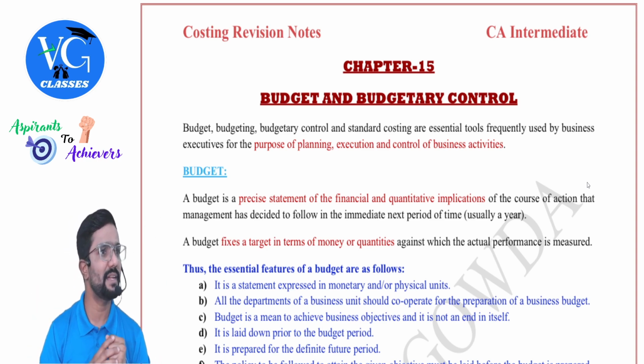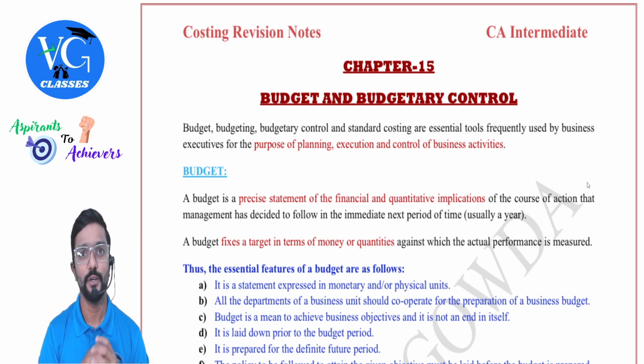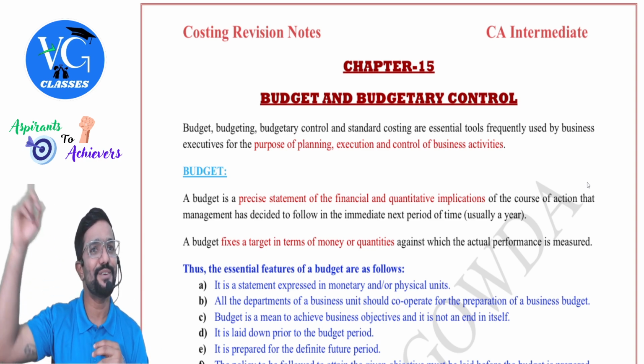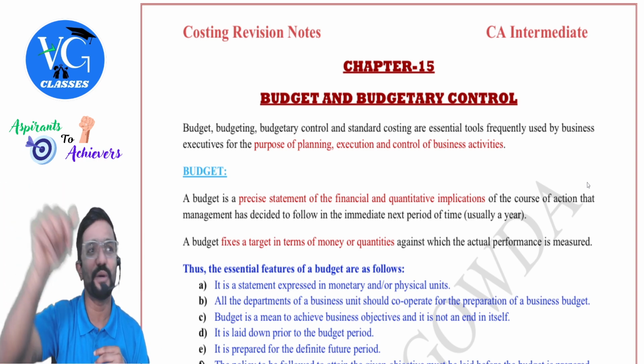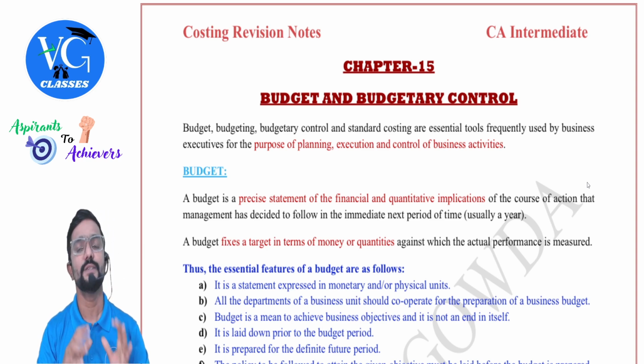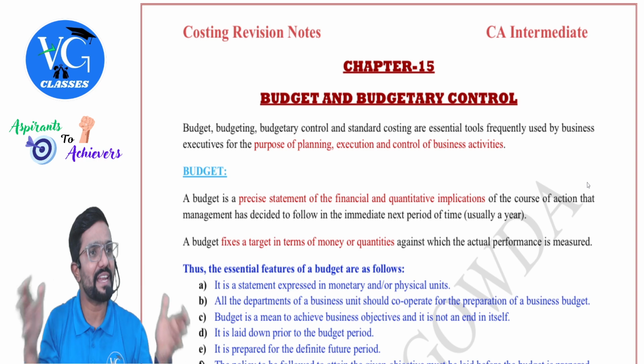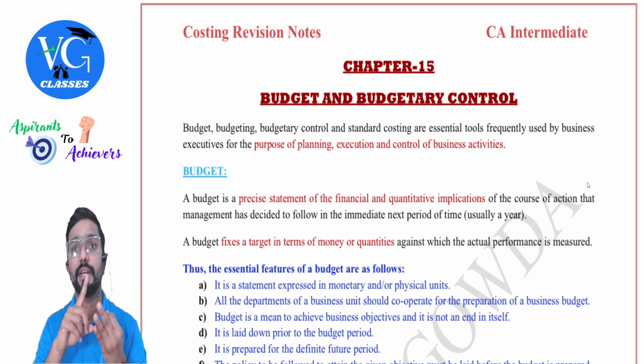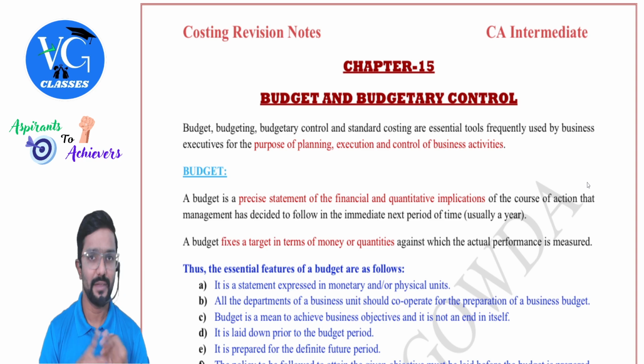Now we will ask the production manager, are you ready to produce 1,50,000? Do we have enough resources to produce 1,50,000 units? Because if I have to sell 1,50,000 units, I have to produce 1,50,000 units. So we will question the production manager, do we have enough capacity? If not, employ more people, purchase new plant and machinery, take a new factory, that is nothing but where the production happens. That is opening a new branch.